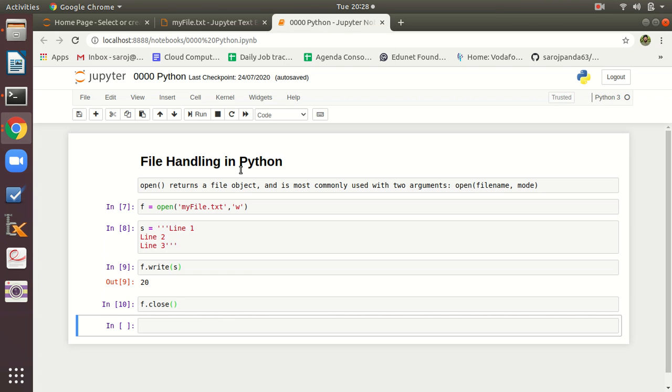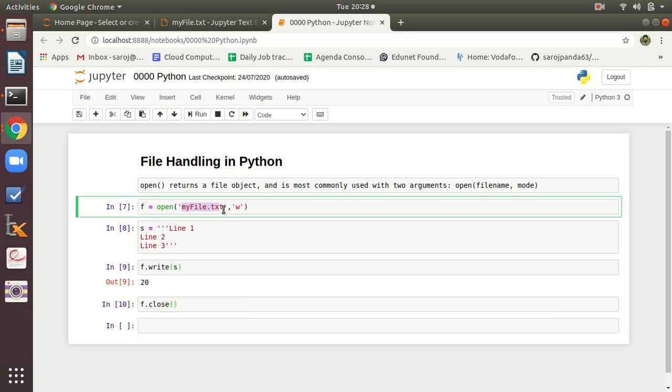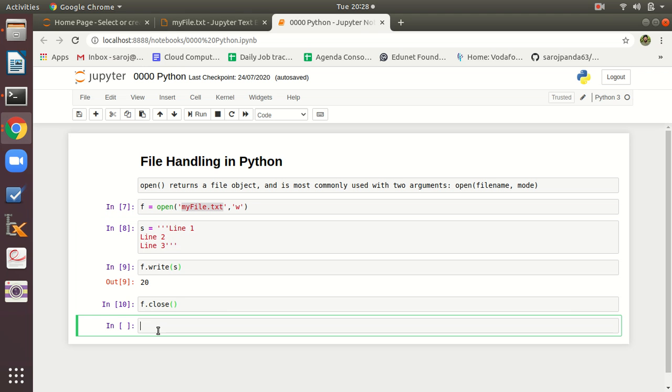In a similar way we can also read a file. Okay, so let's go for reading. So already we have created a file myfile.txt, and inside this I have written 3 lines: line 1, line 2 and line 3. Now I am going to open it again, and I'm naming the file handler a.